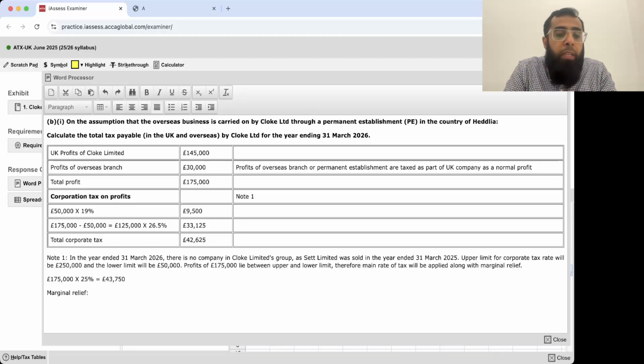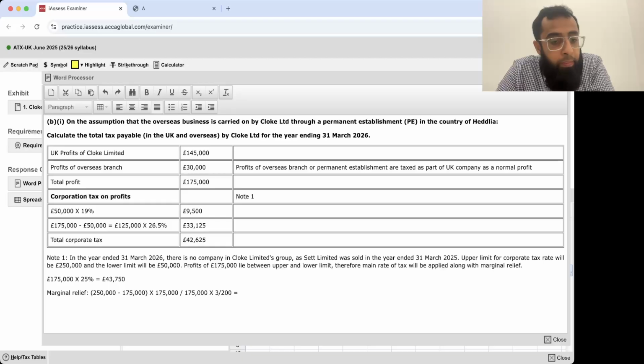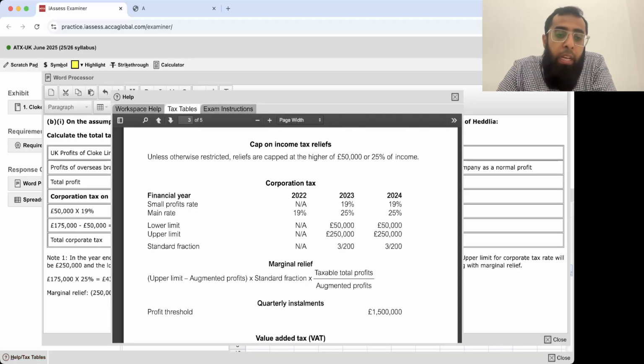How do you calculate marginal relief? Your upper limit 250,000 minus your augmented profits 175,000. Now since there is no dividend, the taxable income and the augmented profit will remain the same. Multiplied by the standard fraction 3/200, multiplied by taxable income divided by augmented profits. See, this formula is given here. Upper limit minus augmented profit into standard fraction 3/200 into taxable profit divided by augmented profit.